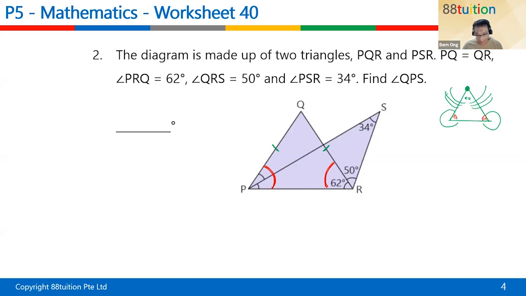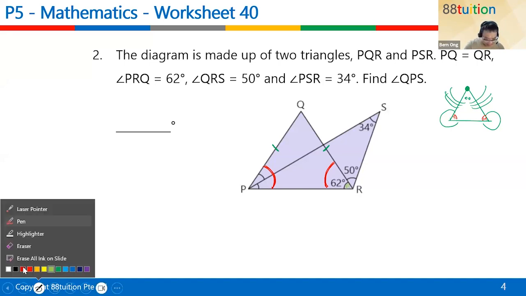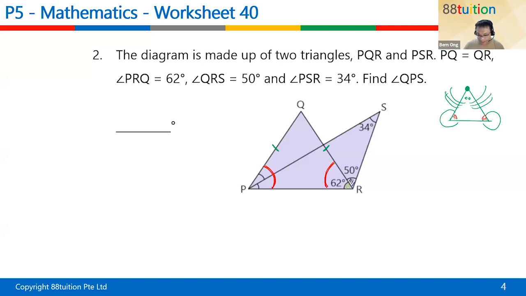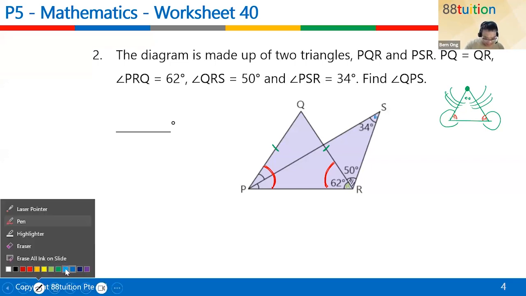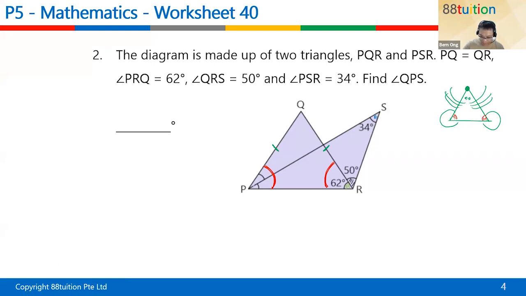Next, angle PRQ is 62. PRQ is this little angle down here, the green angle. QRS is 50, which is the black angle. And angle PSR is 34, which is up here. You're supposed to find angle QPS. Where's QPS? It's the blue angle, QPS out here. Is that okay?